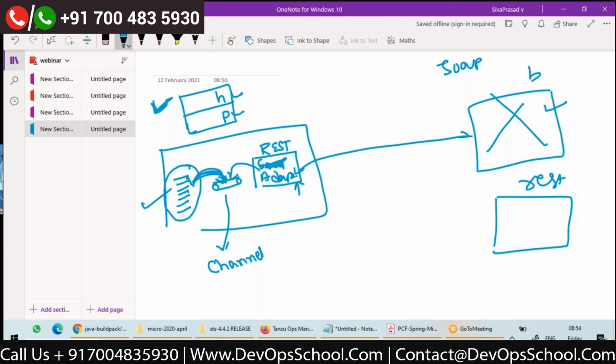So your code is logically decoupled from application B. Whether B is a SOAP application or a REST application or some other application, your code doesn't bother. Only in the configuration, the adapters may change. That is the advantage of logical coupling, and you can achieve it using channels and adapters.